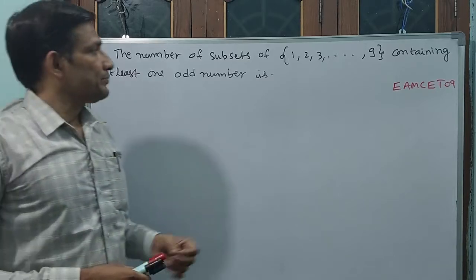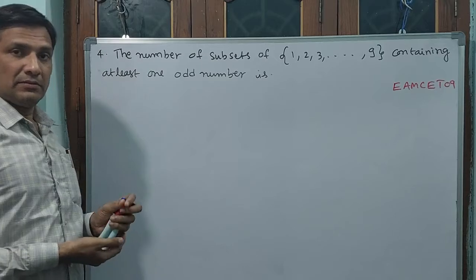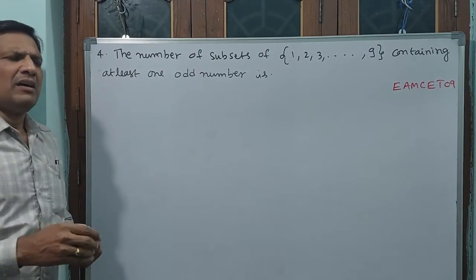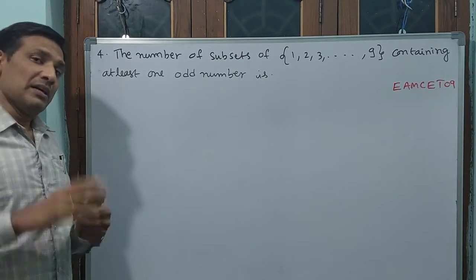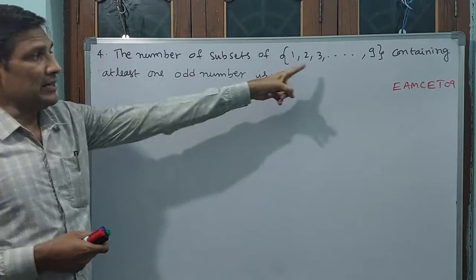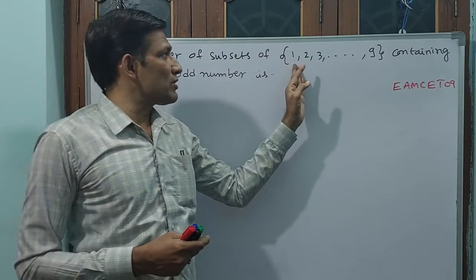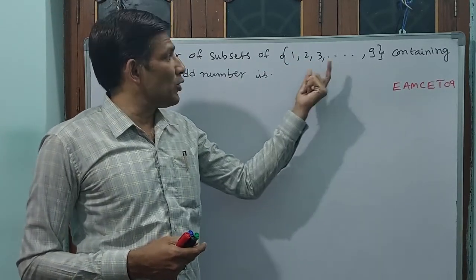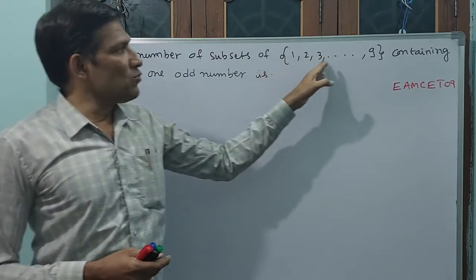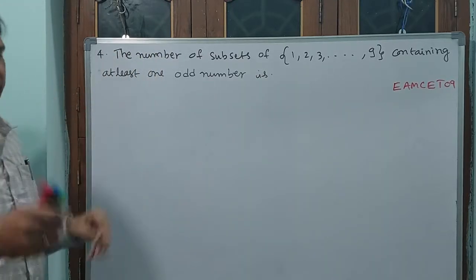See here, the number of subsets you can make is 2 power n. If you combine the subsets, it automatically becomes the power set, we know very well. Total subsets you can make is 2 power n. But here the total number of elements is 9. Why? Because they have written continuously 1, 2, 3, 4, 5, 6, 7, 8, 9. That means 9 elements are there in the set.